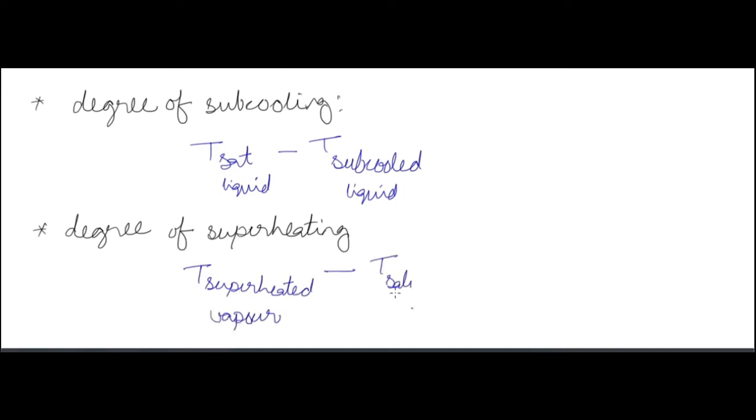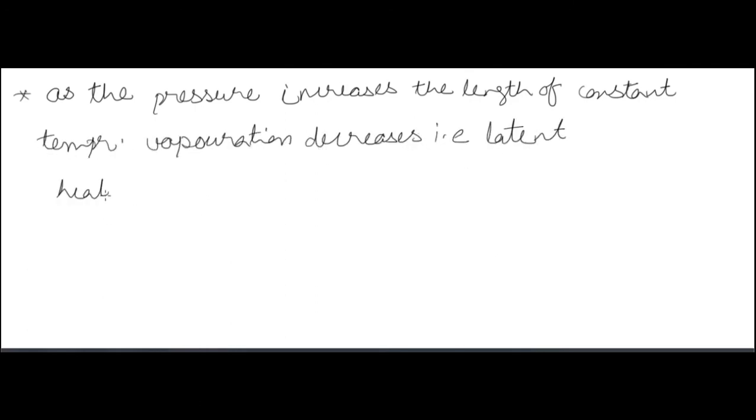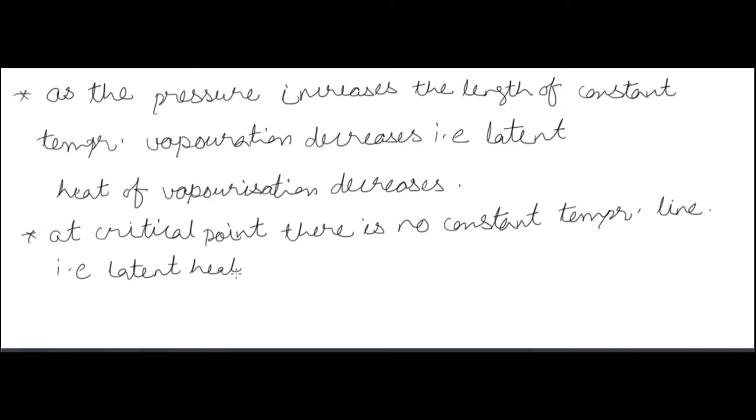As the pressure increases, the length of the constant temperature vaporization line decreases. That is, the latent heat of vaporization decreases as the pressure increases. At critical point there is no constant temperature line. Critical point is the highest point in the phase diagram. So we will see that critical point also. At critical point there is no constant temperature line and latent heat of vaporization is 0, because the line will be shrunk to 0 length.